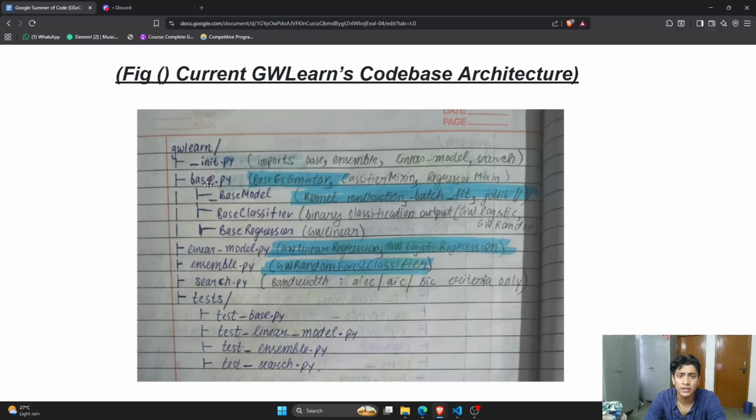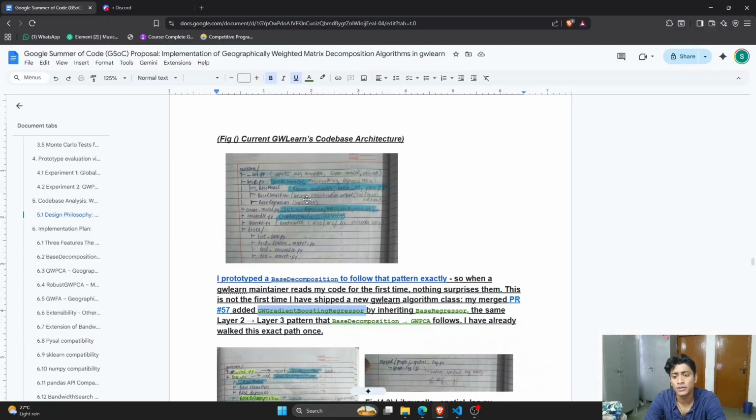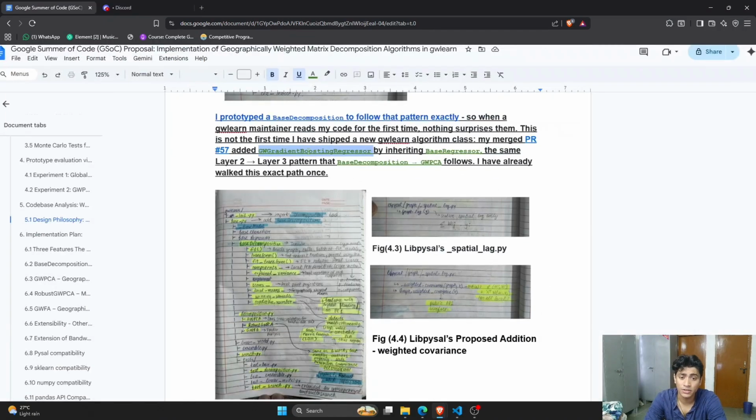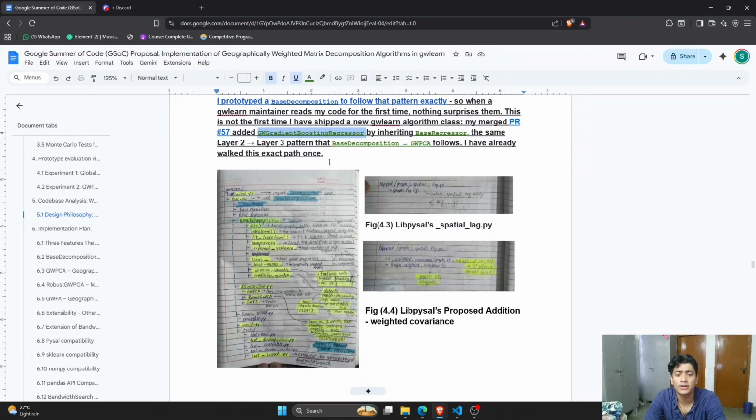So they inherit in order to reduce the overall code redundancy. And yes, I have done the gradient boosting regressor. It was my pull request. It follows the same architecture and same pattern. I've done things before as well.